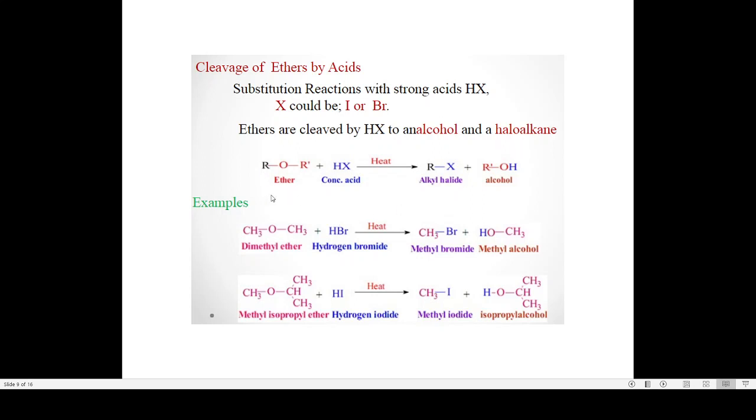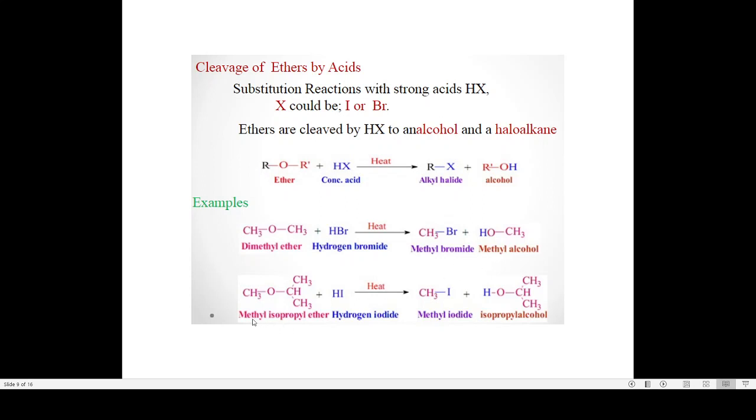This is the general representation: ether when treated with HX gives an alkyl halide and an alcohol. Let us take some examples. Dimethyl ether, an example of a symmetrical ether, when reacted with HBr at higher temperature gives a molecule of alkyl halide and a molecule of alcohol. The products obtained are methyl bromide and methyl alcohol.